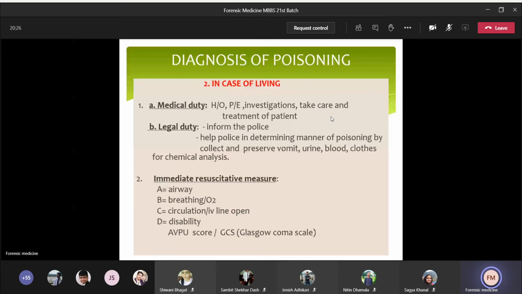And the second one is resuscitative measure, and it includes A, B, C, D. A stands for airway. If there is any presence of vomit or foreign matter, then you have to clear the airway using the suction machine. The second one is breathing.